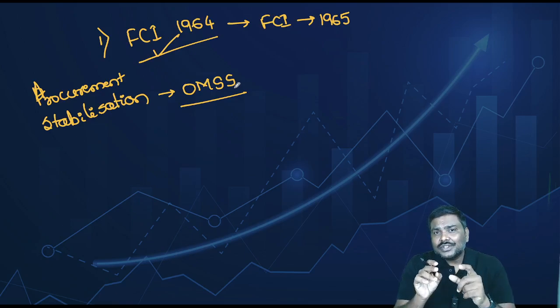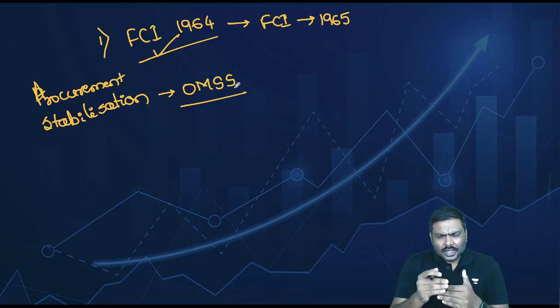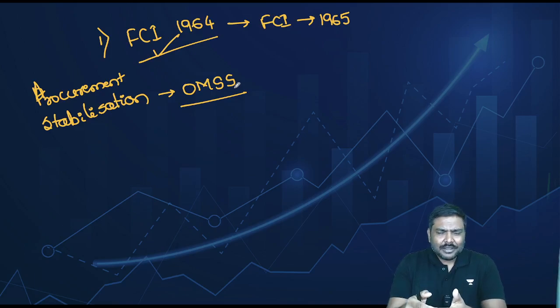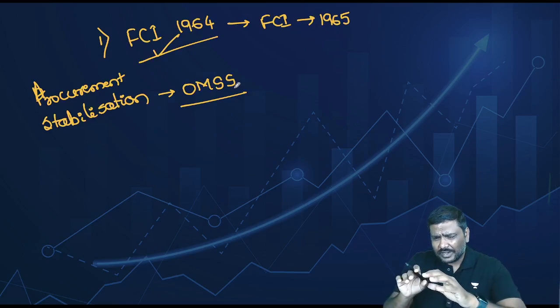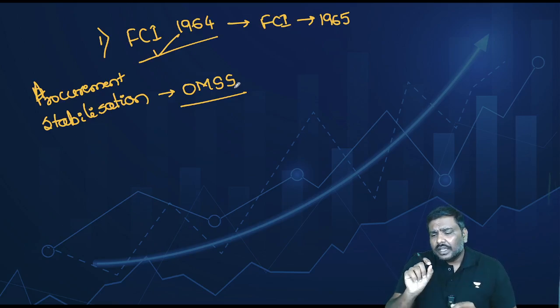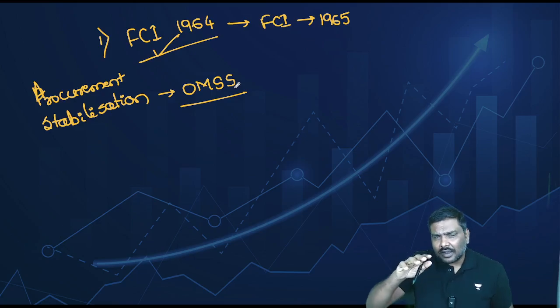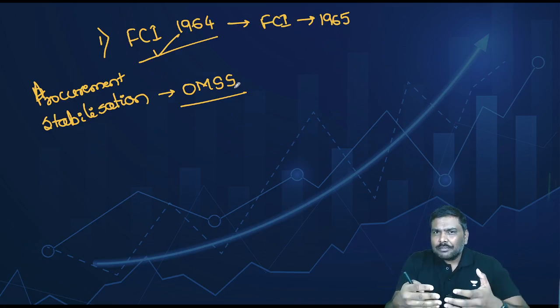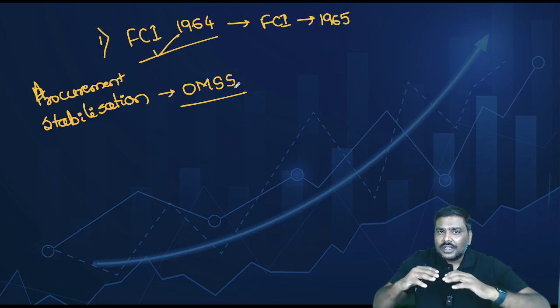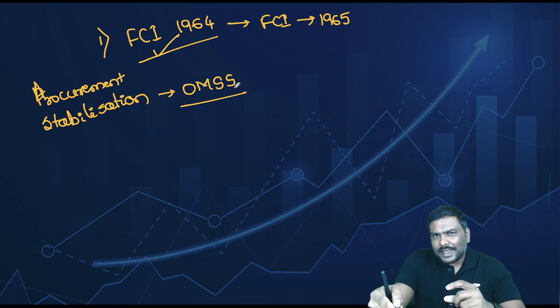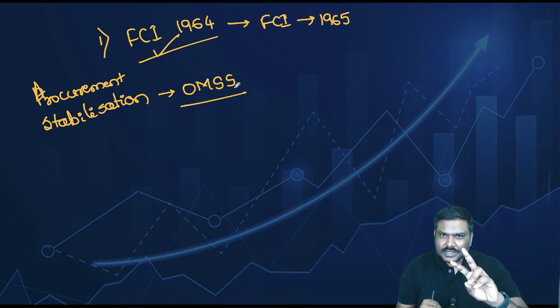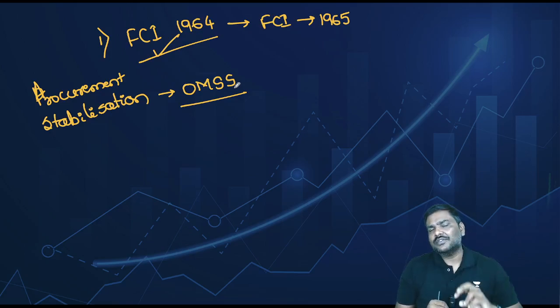Under OMSS, FCI will ensure that for any commodity, for example rice and wheat, if the prices are very volatile, it has already purchased a lot of these food grains. Now it will auction, sell these, ensure supply increases, thereby stabilizing the prices. That was the second very important function of FCI.